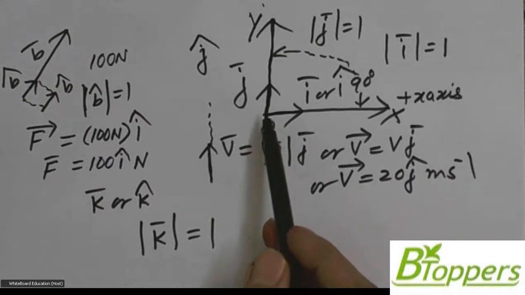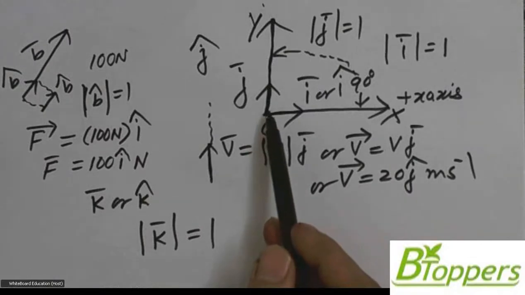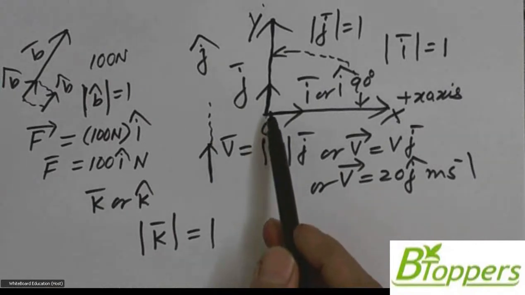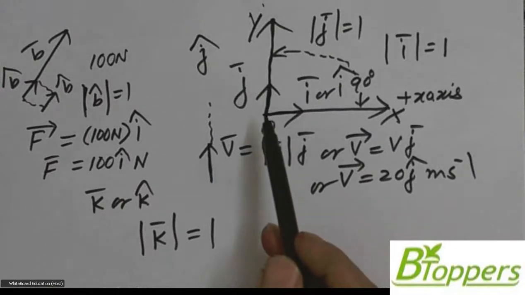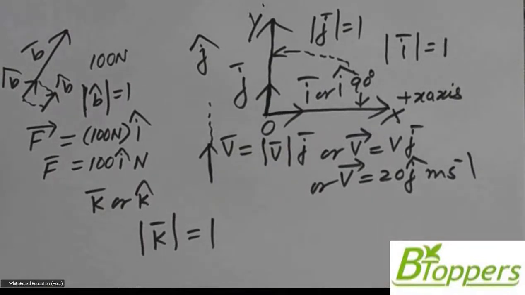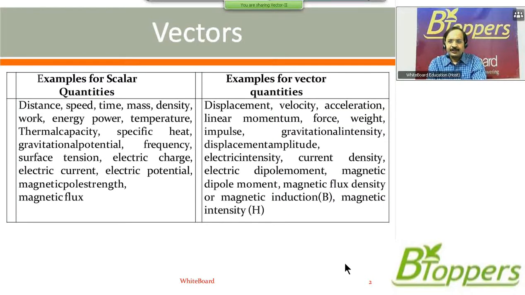Now I would like to summarize the entire discussion so far in the introduction part of vectors. So I'm going to show you the PowerPoint presentation, that is, my printed notes. Now look at the screen. Already I have shown you the examples for scalar quantities and vector quantities.